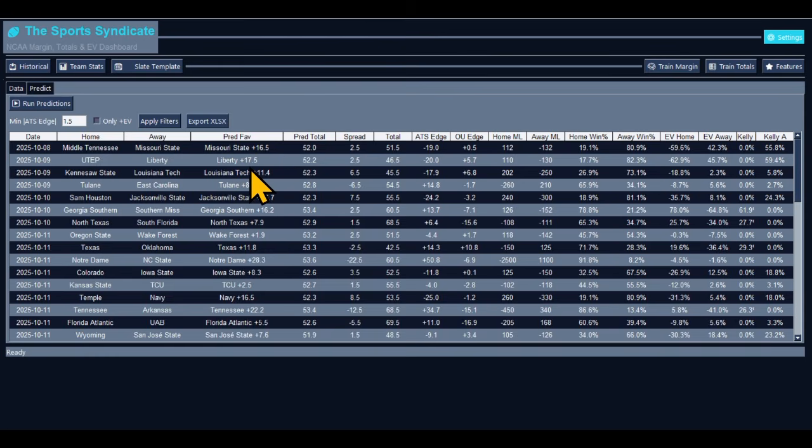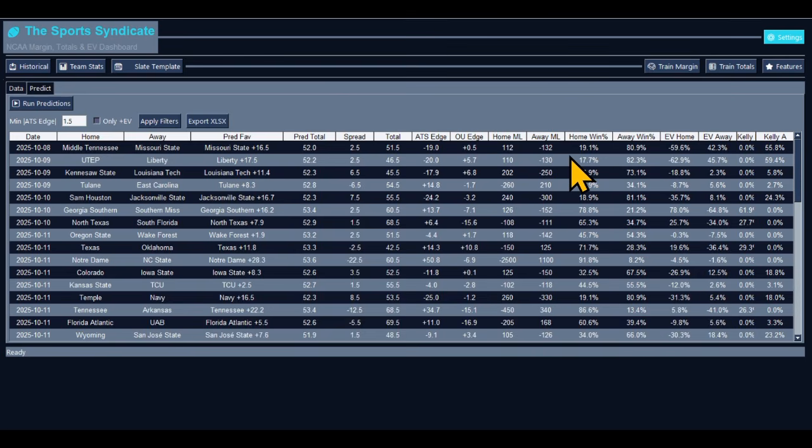Let's get into Liberty versus UTEP. Liberty, the model's predicting to win by 17.5. The spread on this one is UTEP plus 2.5. So we're going to do the same thing we did with Missouri State with Liberty, and we're going to raise that roof. Total is 46.5. We're going to take the over in that game. We have a 5.7 edge based on the model.